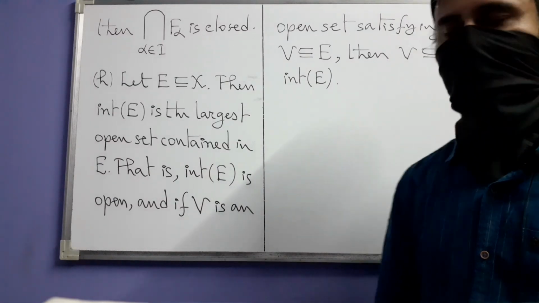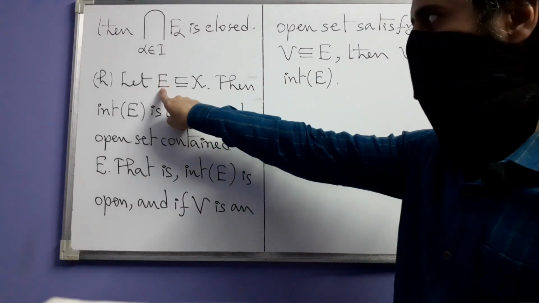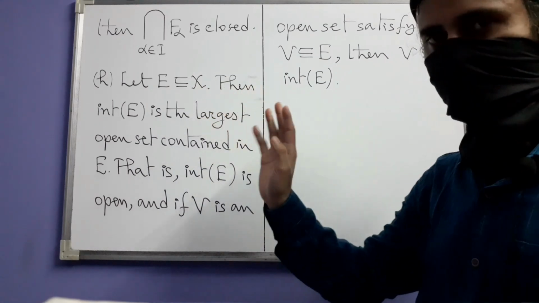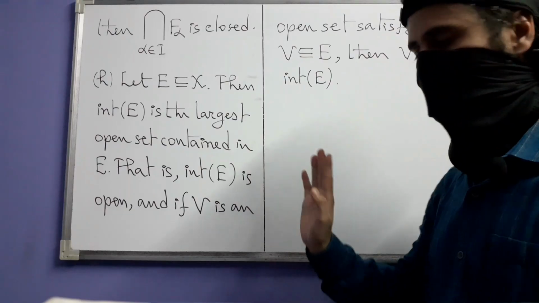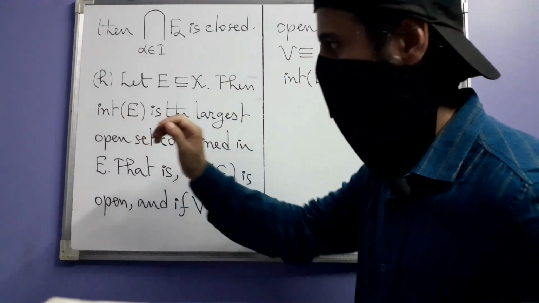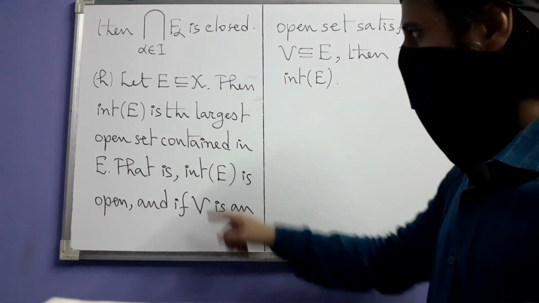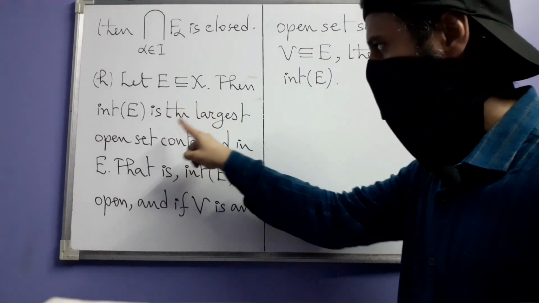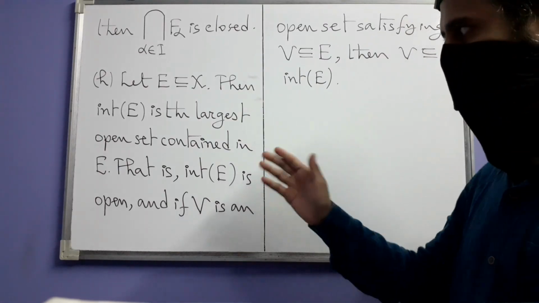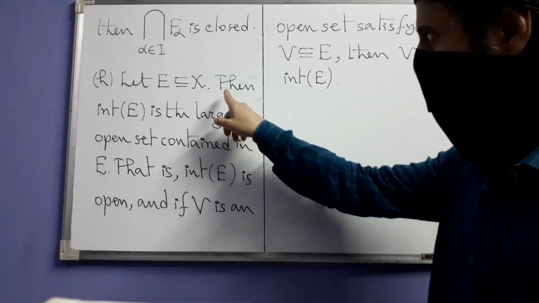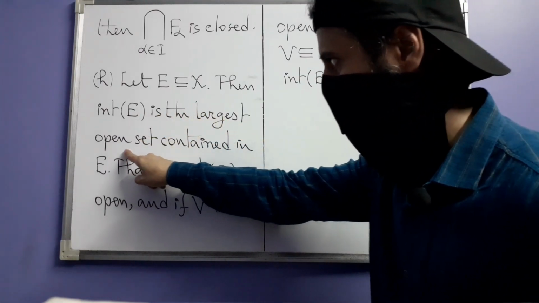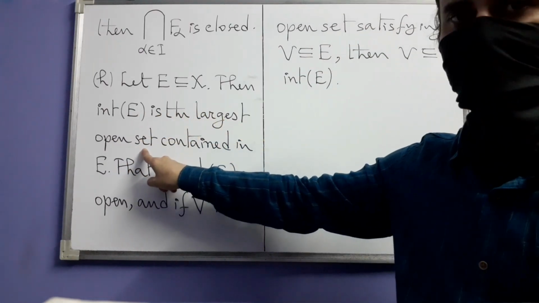And in this final part H, again we are considering a subset E of X. Then it's not about openness or non-openness of E. We are not talking about that. We are talking about the interior of E itself. This set is the largest open set contained in E. That's the statement. Now let's try to understand what that means. This is the largest open set. Let us first focus on the words open set.